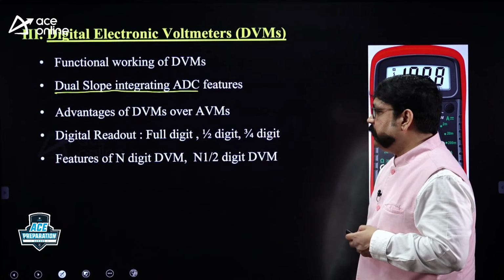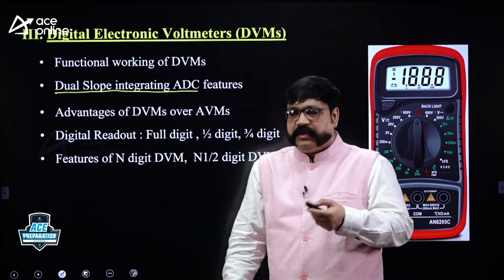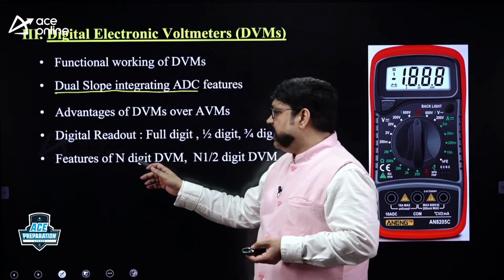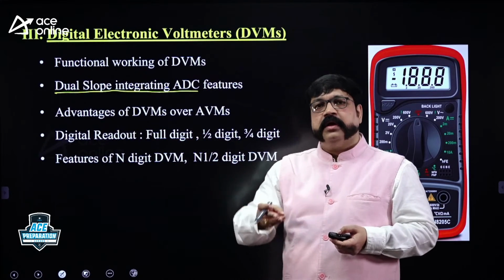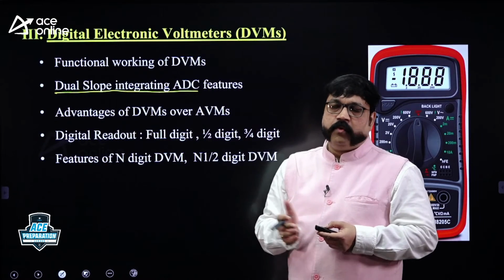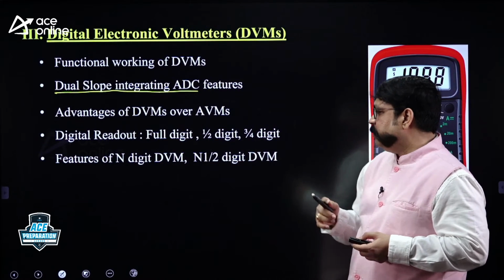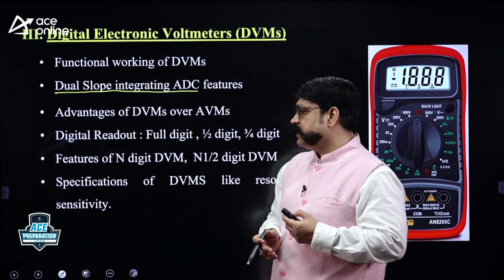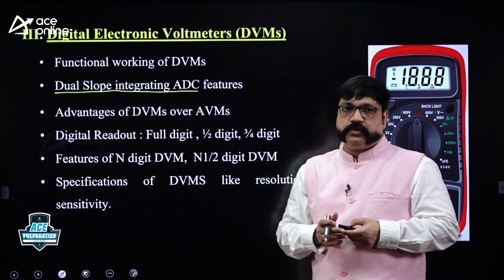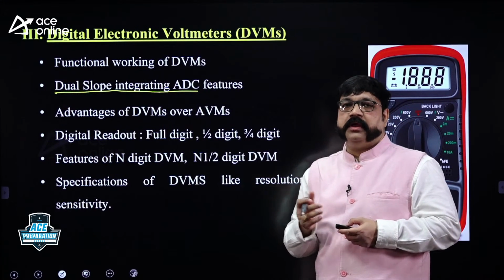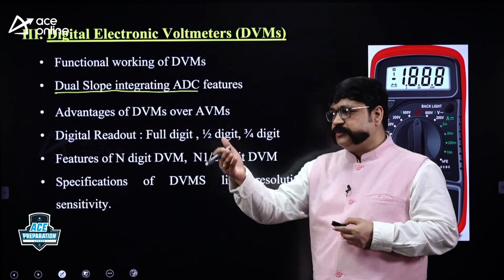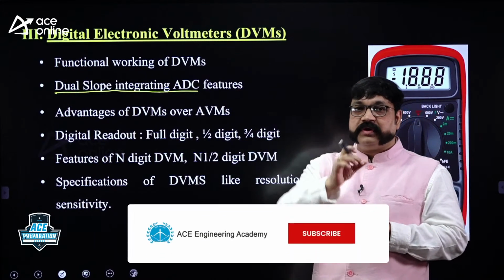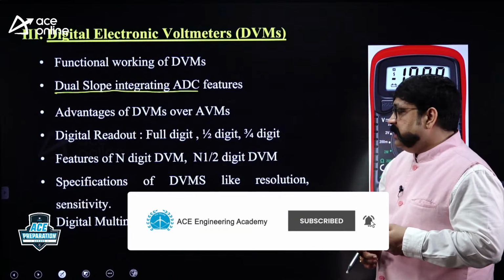And then what are the features of n digit DVM, n and a half digit DVM. N in the sense, whatever you learn for 3 digit DVM, 3 and a half digit DVM, can be applied for 4-digit DVM, 6-digit DVM, and for 4.5-digit DVM, 6.5-digit DVM. Specifications of the DVMs, that also you need to learn, formulas will be there: resolution, what is sensitivity, how is the input impedance, right? All those formulas now you need to learn. What is best resolution, what is maximum voltage, what is count range, what is scale.